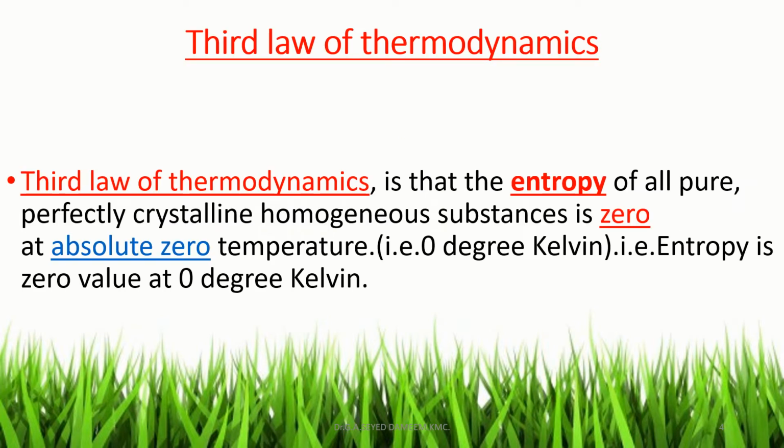Next one is the third law of thermodynamics. The third law of thermodynamics is that the entropy of all pure perfectly crystalline homogeneous substances is zero at absolute zero temperature. Zero temperature means 0 degree Kelvin. That is, at 0 degree Kelvin, the entropy of all pure perfectly crystalline homogeneous substances is zero. Entropy is zero at absolute zero temperature. That is the third law of thermodynamics.